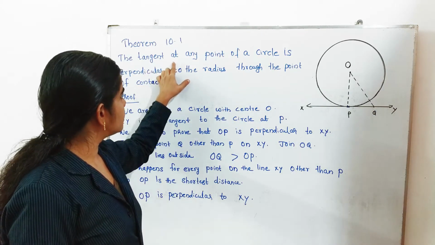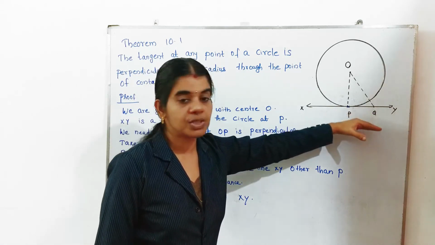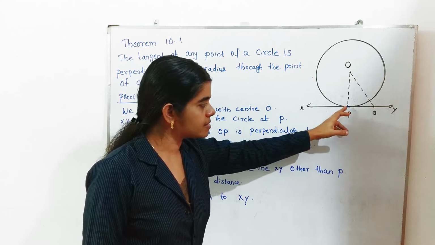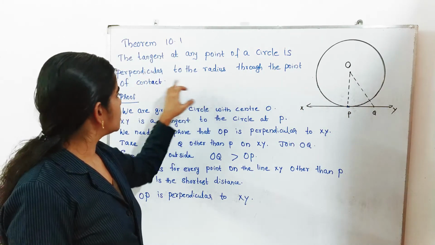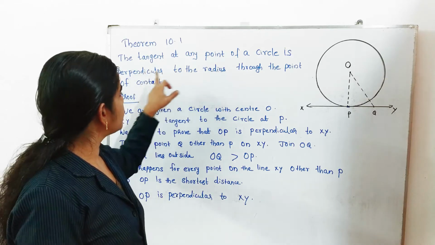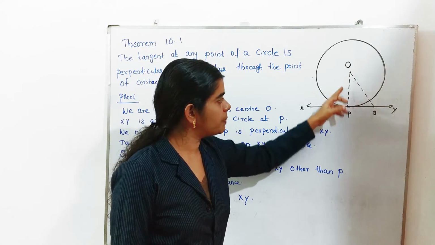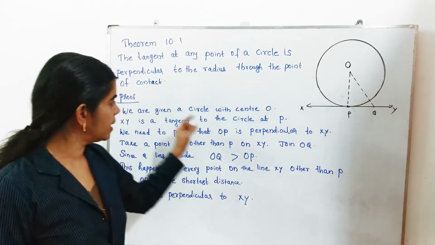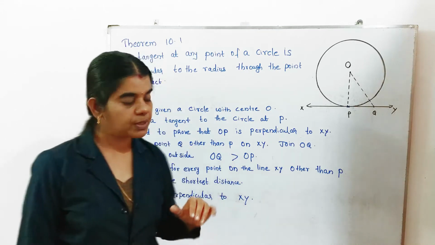That is the meaning of the statement. P is the point. Through that P we are drawing one tangent XY. P is the point of contact, OP is the radius. Then the tangent at any point of a circle is perpendicular to the radius, so OP is perpendicular to XY. That you want to show. So for the theorem, first we want to write the proof.